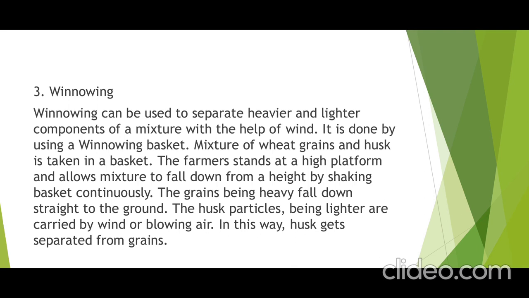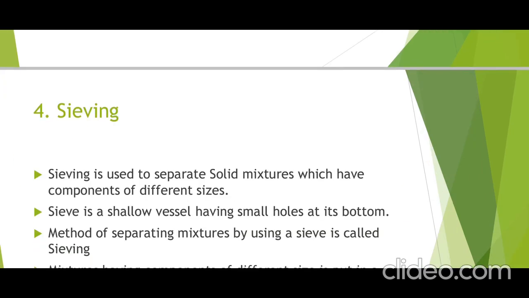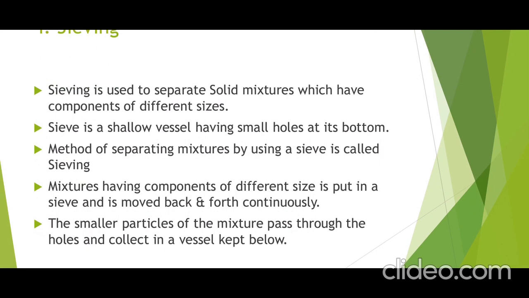Fourth method of separation, that is sieving. Sieving is used to separate solid mixtures which have components of different sizes. A sieve is a shallow vessel having small holes at its bottom.